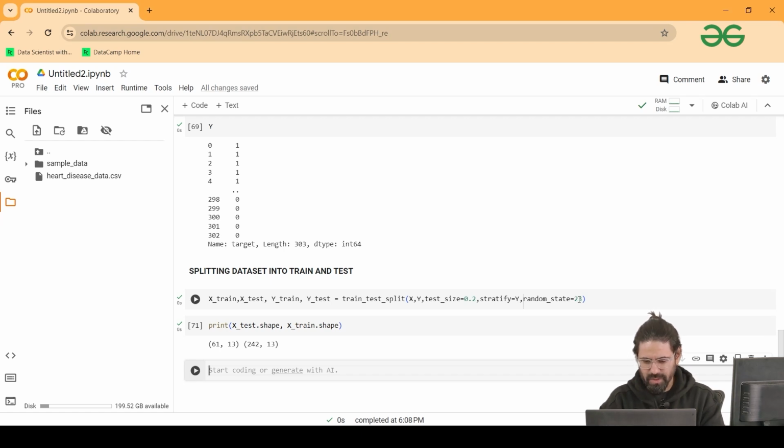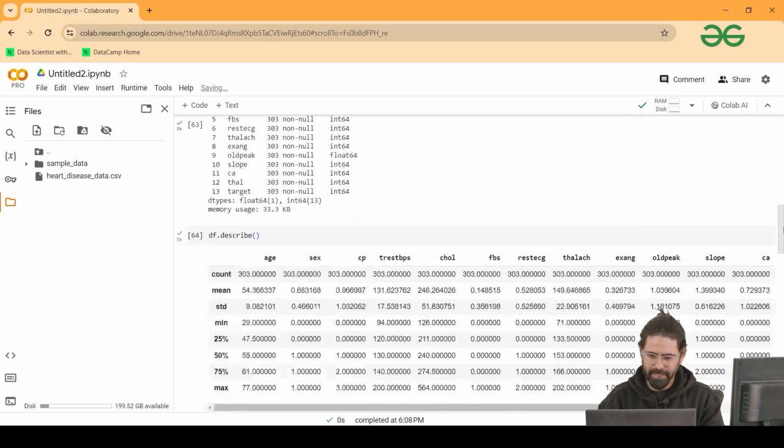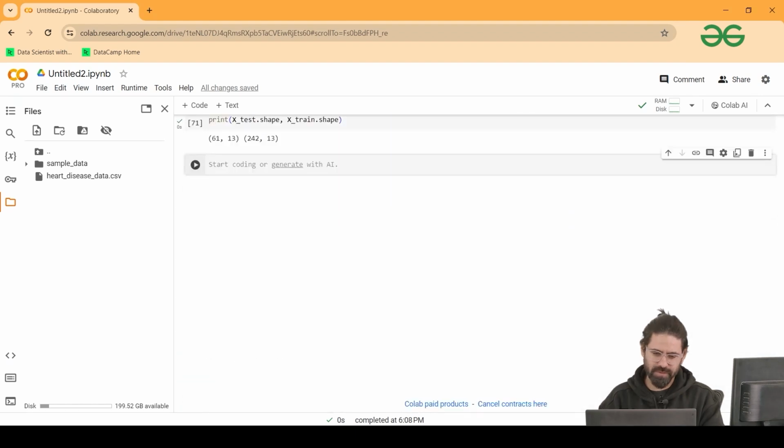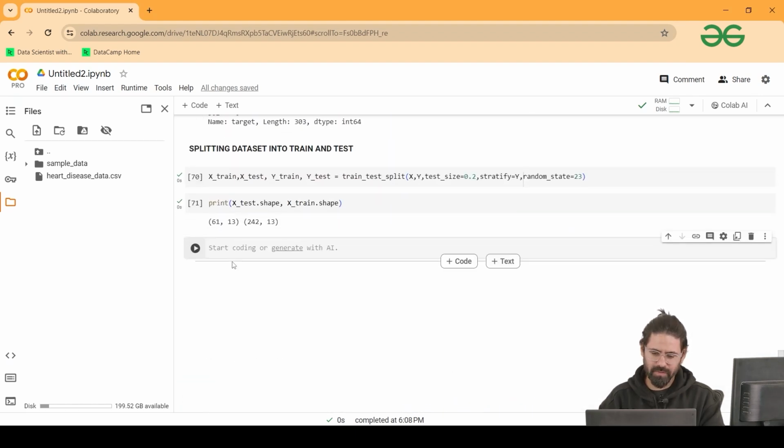Earlier it was 303, I believe. So it's being divided into the train data and test data, 242 and 61. Yes, 303. So earlier I've shown you the data set shape, na? df dot shape 303. Yes. So it's correct. Okay, it's being divided precisely into train and test. Now let's jump to the model.